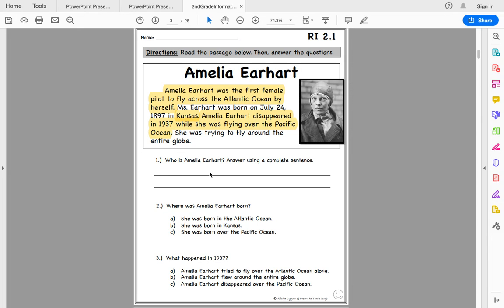Who is Amelia Earhart? She was the first female pilot to fly across the Atlantic Ocean by herself. So that's what you would write on these lines. The second one, where was Amelia Earhart born? She was born in the Atlantic Ocean? No, she flew across the Atlantic Ocean, but she wasn't born there. She was born in Kansas? We highlighted that, didn't we? So that would be the answer. B would be the answer. She was born in Kansas.